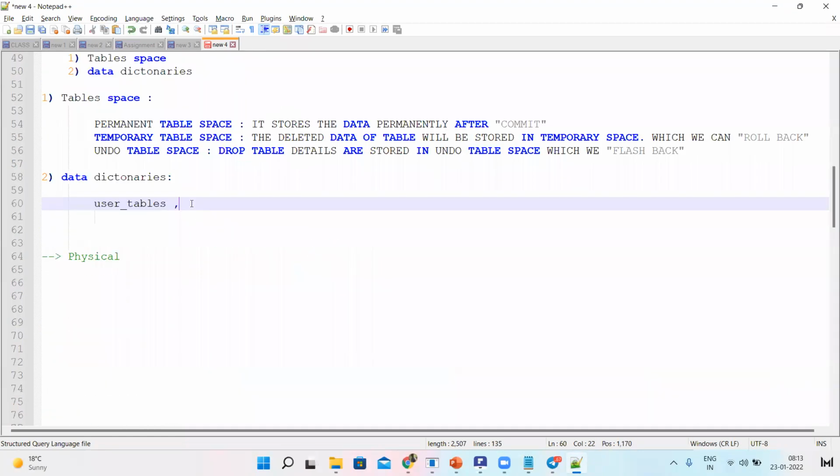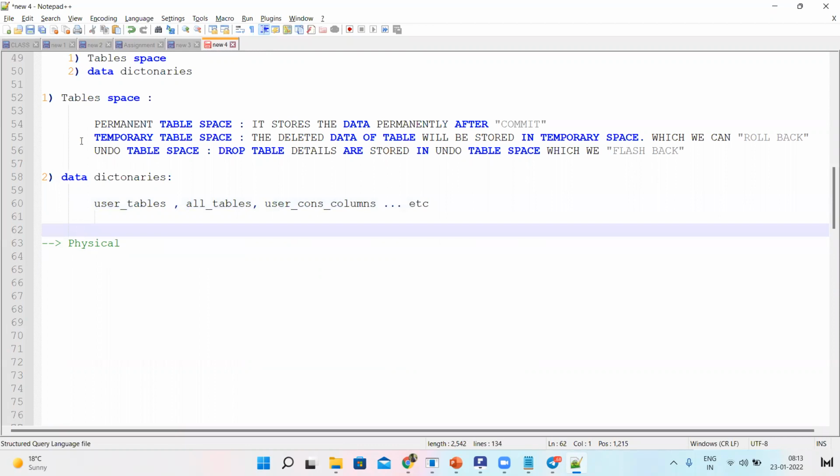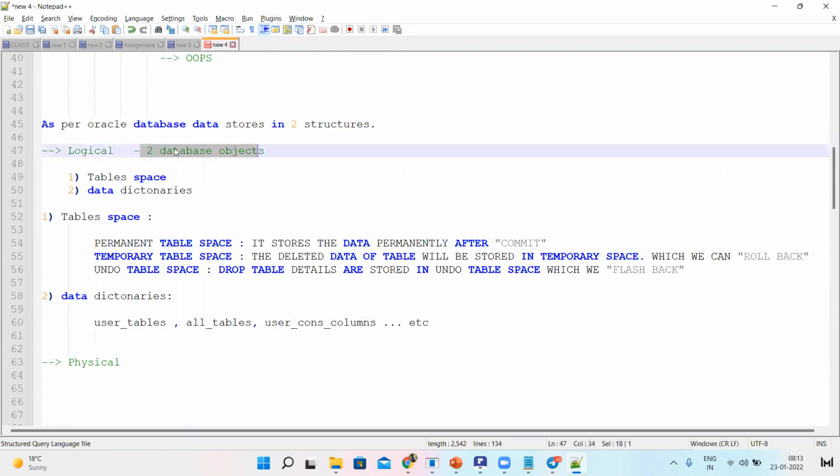There are multiple data dictionaries available, like user_tables, all_tables, and user_constraints, user_cons_columns. There are many like that. We can discuss them one by one as the topic comes. Okay. Next is the physical structure. One is the logical structure, so the second is the physical structure. It will store the data in a physical structure.